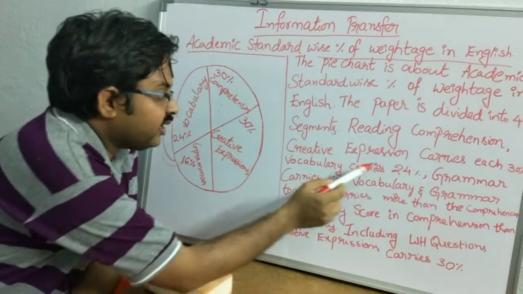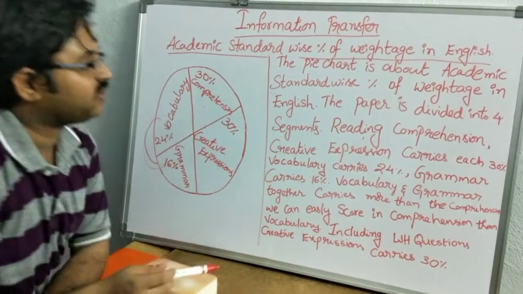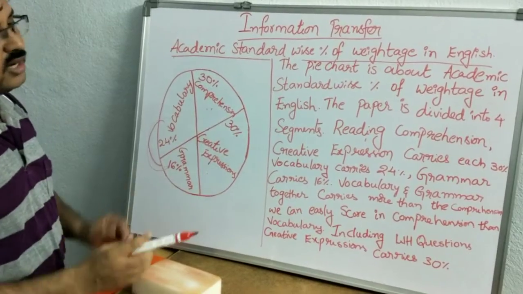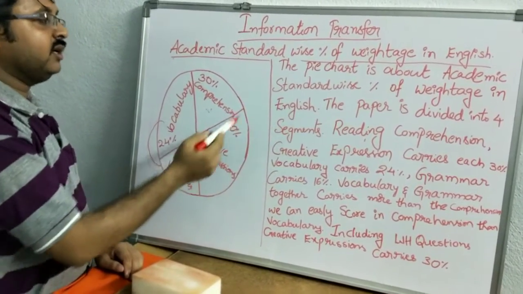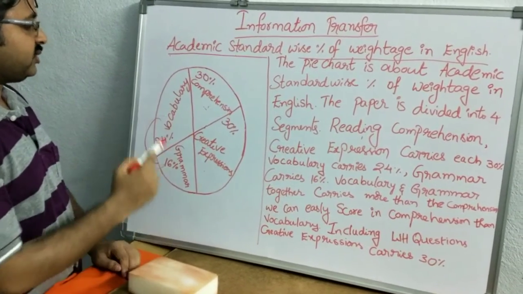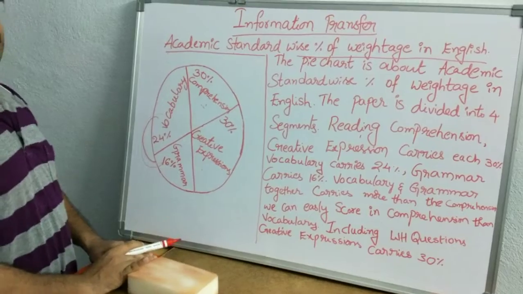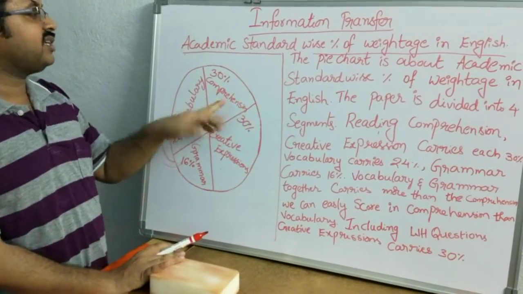Next one, reading comprehension and creative expression carry 30% each. You can write it as 2 lines also. Creative expression carries 30%, reading comprehension carries 30%, grammar carries 16%, vocabulary carries 24%. So we explained all these segments. Now we will go for comparison and contrast.